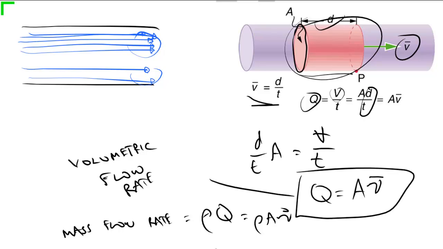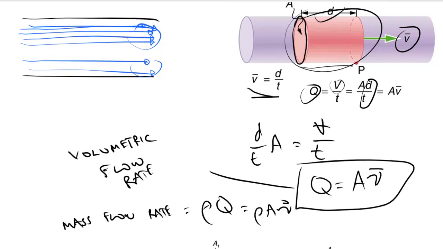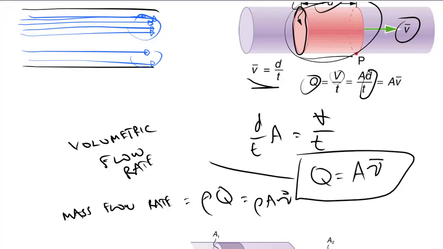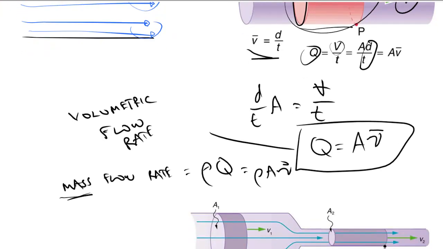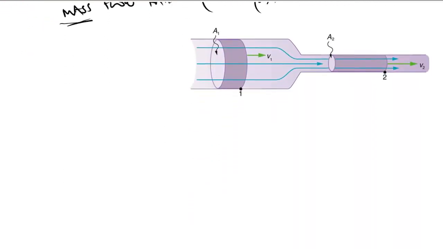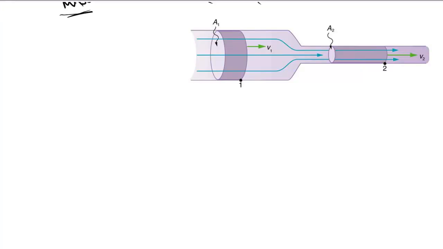So with this, we have a relationship between the mass flow rate and the volumetric flow rate, which is very obvious. Let's say that we have another pipe that reaches a constriction. Area 1 over here is larger than area 2.